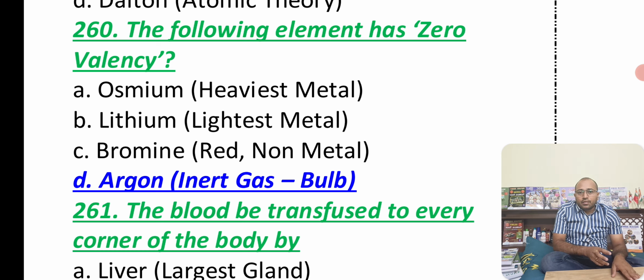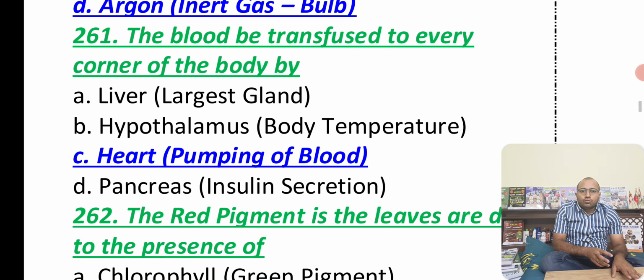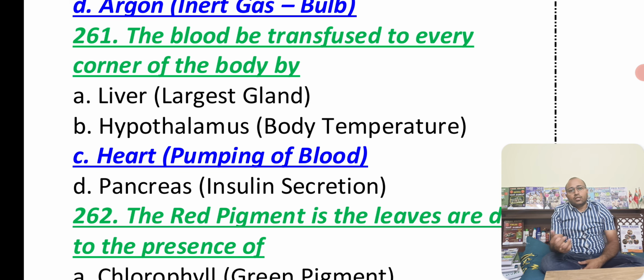When it comes to the blood, it is transfused to every corner of the body by the heart. Why? Because it gives the pumping. The more pumping it gives, the more places it reaches. So the main function of the heart in a human body is to send the blood, and the function of the kidney is to filter the blood. So this is what exactly is to be done. Now we have the liver, which is the largest gland.